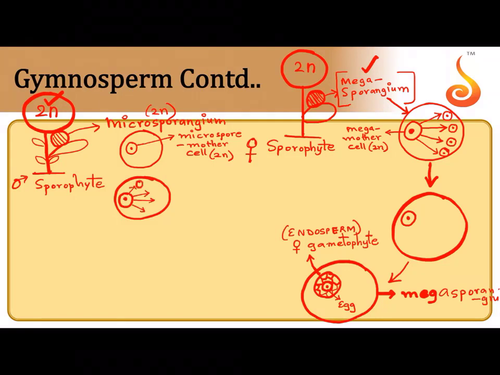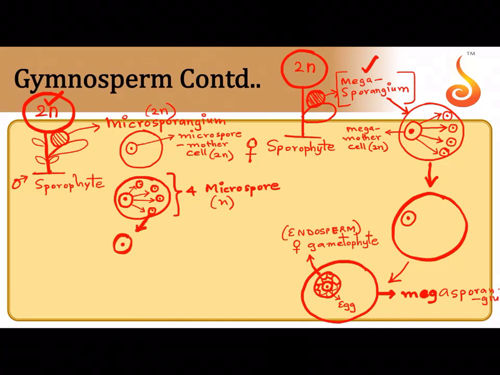But all of them will survive. I told you in megaspores 3 out of 4 may die, but here all 4 microspores will survive, which are haploid. Now each of these microspores will develop, while still inside the microsporangium, into a 3-celled structure, which is called a pollen grain.